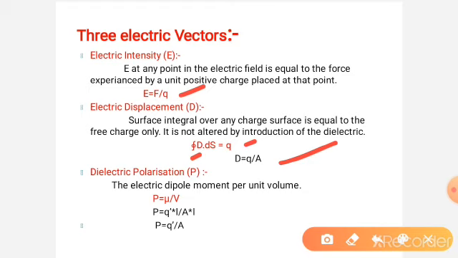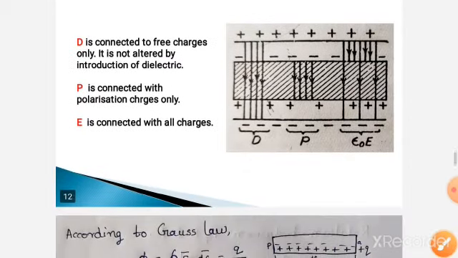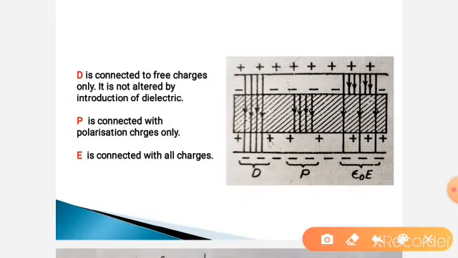Dielectric polarization. You already know that dielectric polarization P is equal to surface charge density. So P is equal to q prime by A. It is defined as dipole moment per unit volume. So here clearly observe that this is the displacement vector, this is the polarization vector, this is the electric field vector.